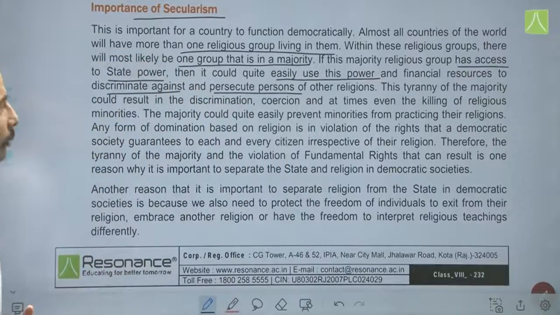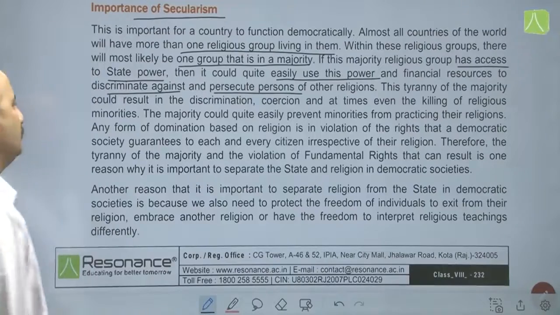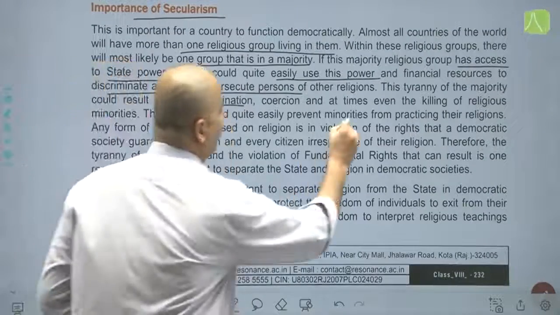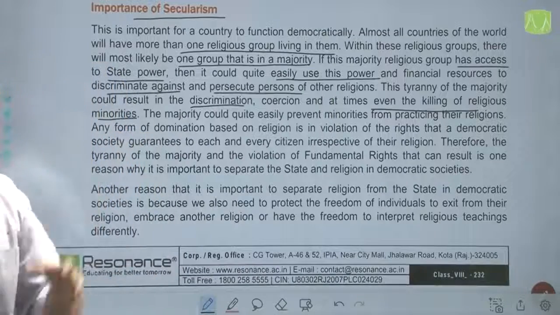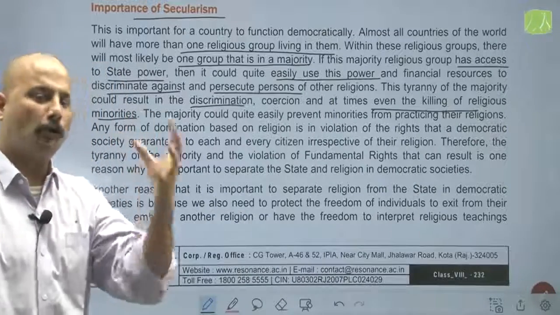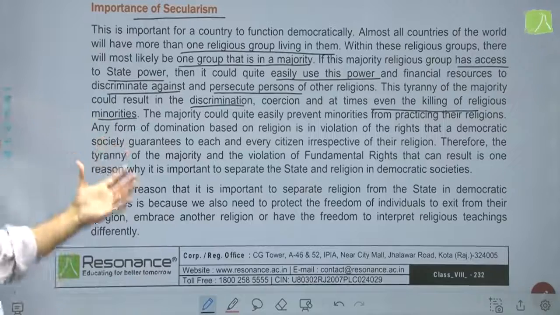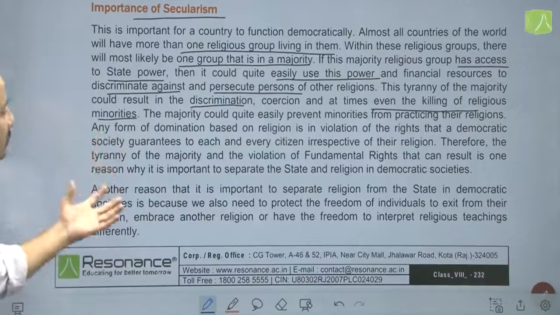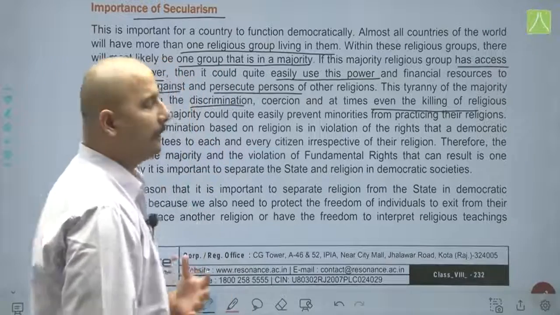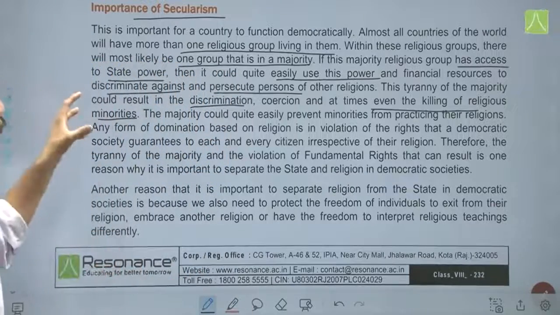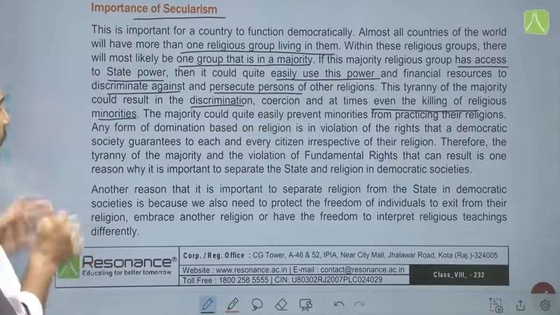This tyranny of the majority could result in discrimination, coercion, and at times even the killing of religious minorities. So, if the state power is with the majority group, discrimination and even killing of religious minorities can happen.